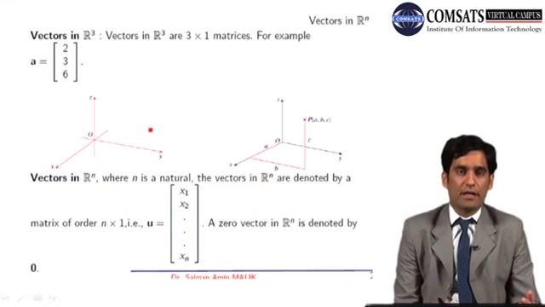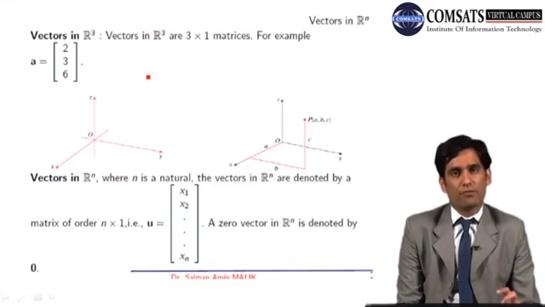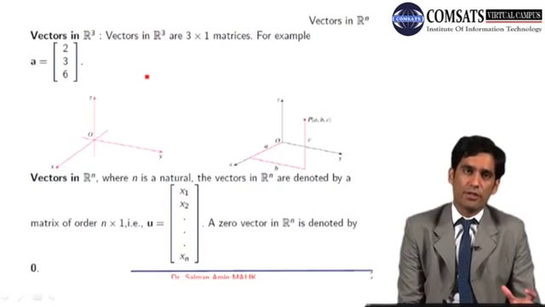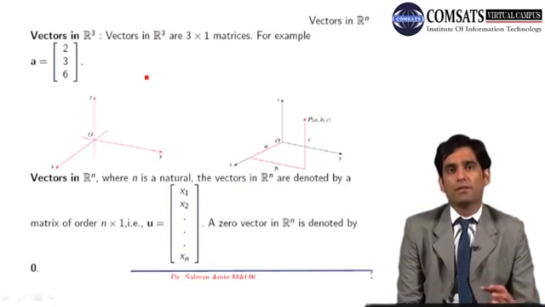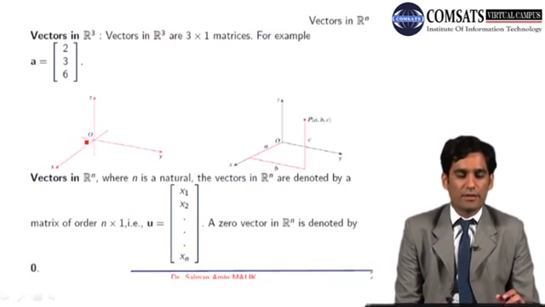So any vector in R3 could be a matrix having 3 rows and 1 column. That will be a column matrix having 3 rows, and that will be in R3. R3 is a 3-dimensional space, as in the slides.